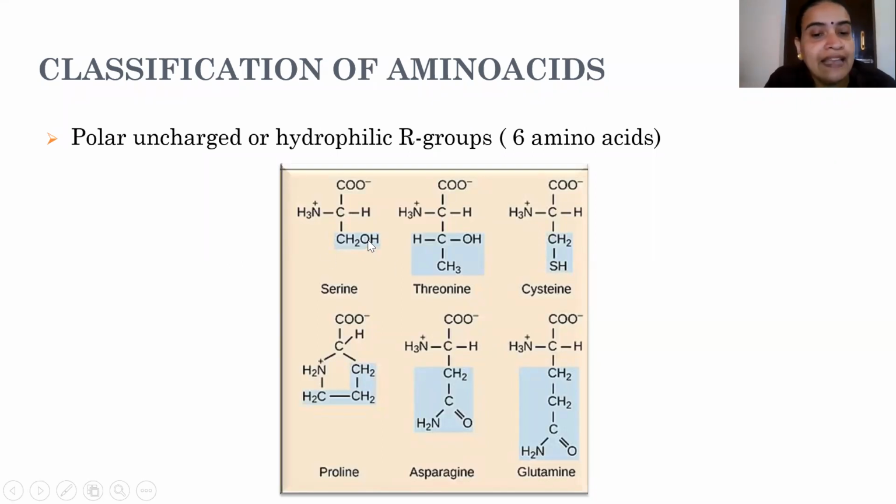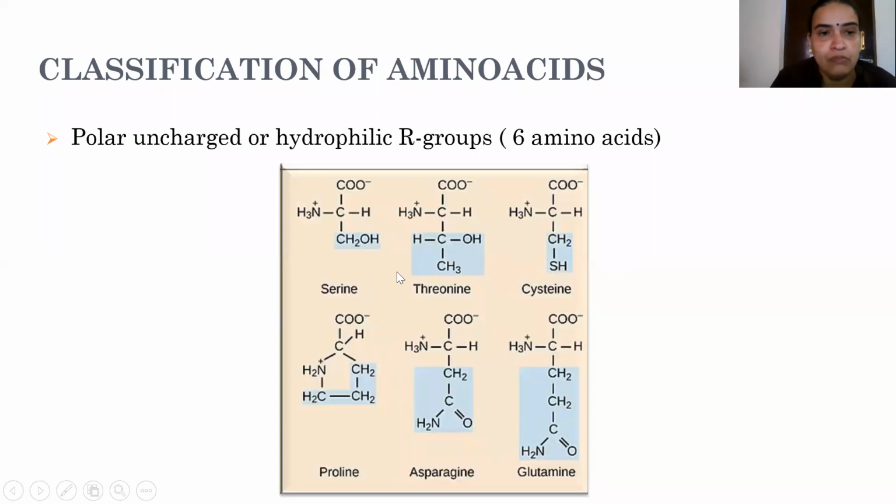CH2OH: you know that the addition of OH and SH will make the group polar. So if you have an OH or SH group in the R group, they will come under the polar category. So serine, threonine, cysteine, proline, asparagine, and glutamine. These are examples of polar, hydrophilic R groups.